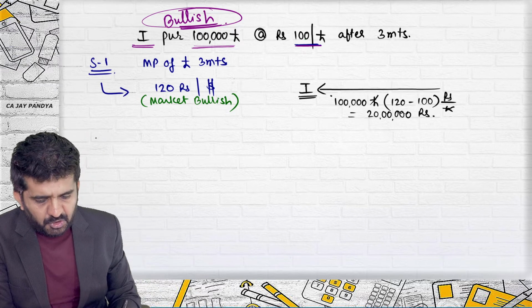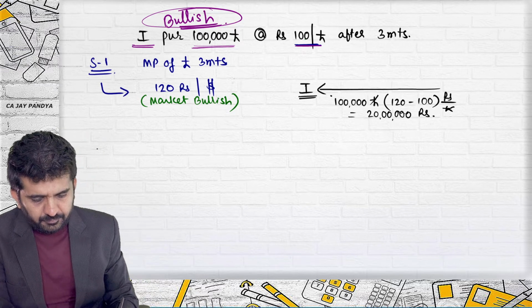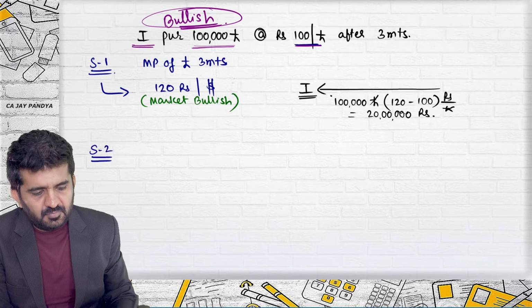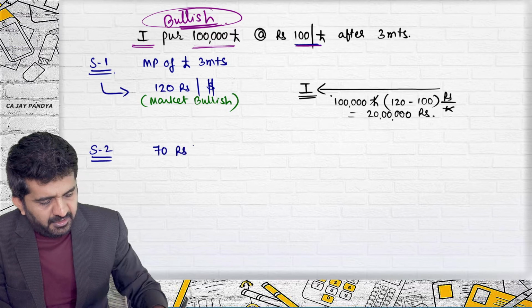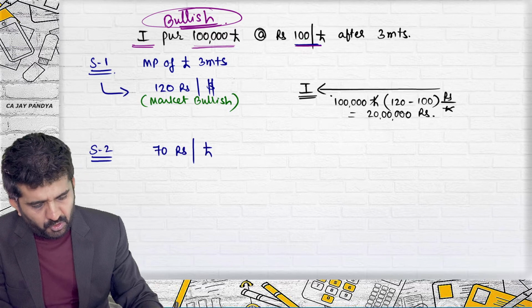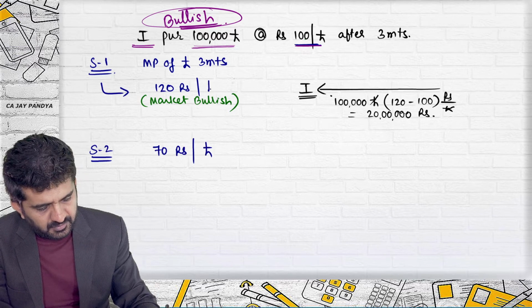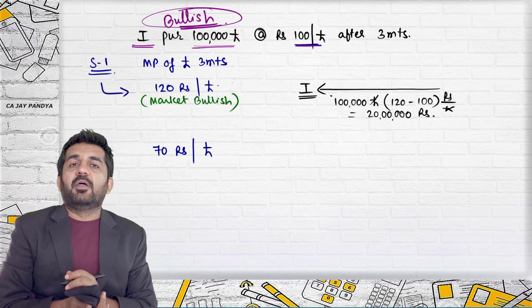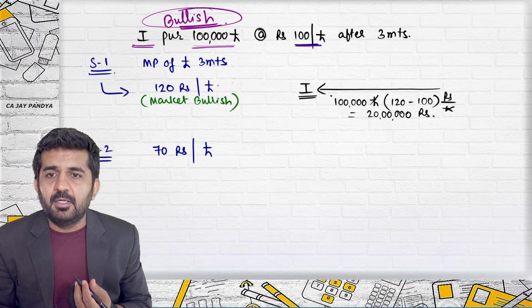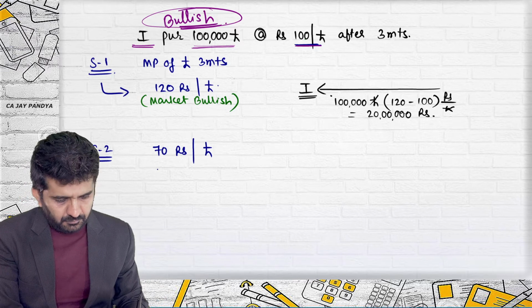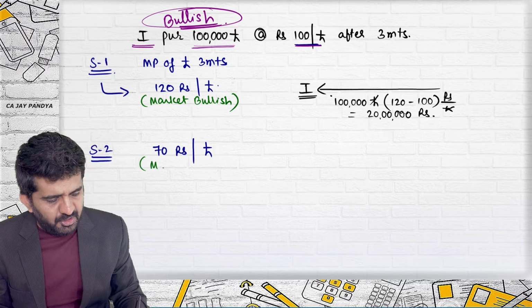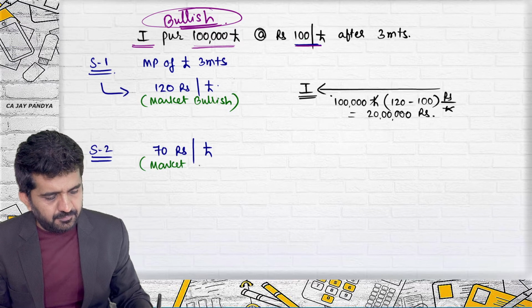Situation number 2. If the market price is 70 rupees per pound, it is not dollars, they are pounds. If the market price is 70 per pound, is it alright? Abhishek, is the market bullish or bearish? Bearish.